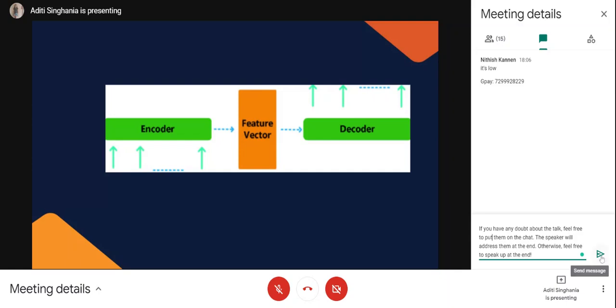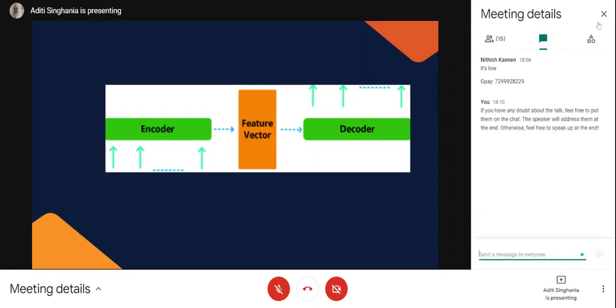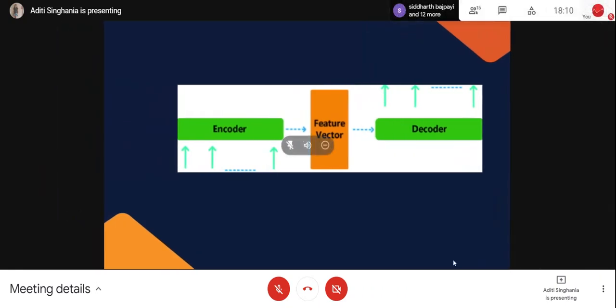Now, to be more clear about this, suppose why can't I directly translate my name is Aditi Singhania to Mera naam Aditi Singhania hai with a normal model and not use an encoder decoder? So, would anybody like to answer that, or you can also write in the chat box.